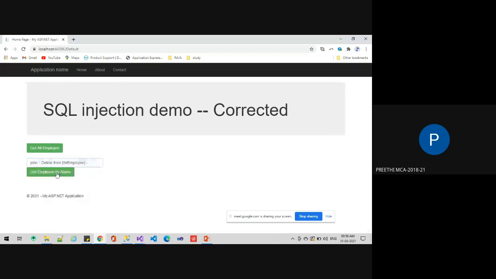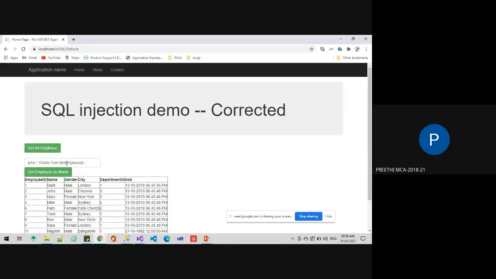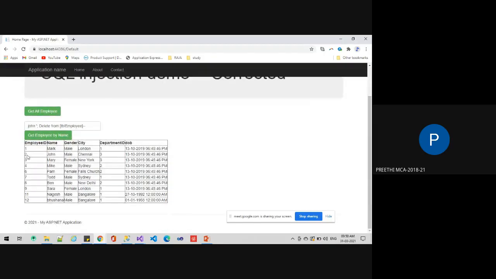John. The same thing will be displayed, so the data will be safe and secure. Using a parameterized query and stored procedure, it will convert the value to a string, hence the injection will be avoided. That's it, ma'am.